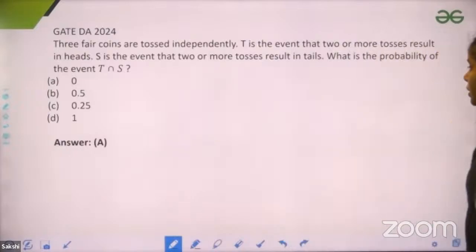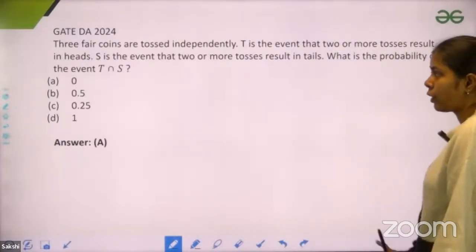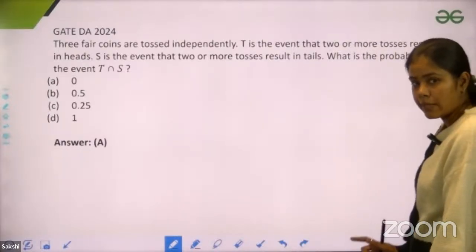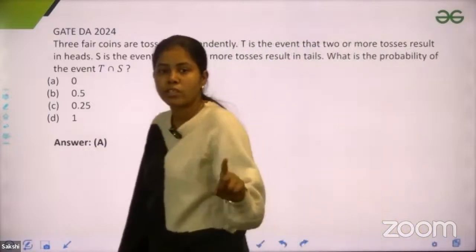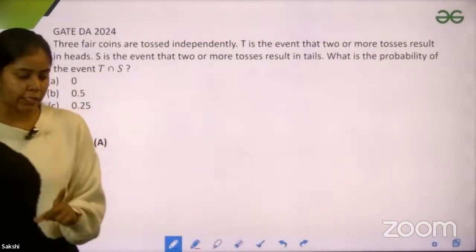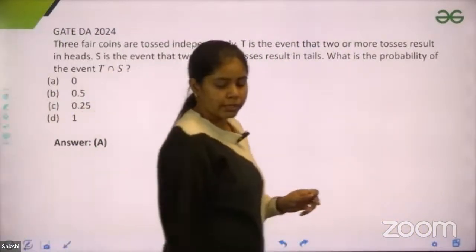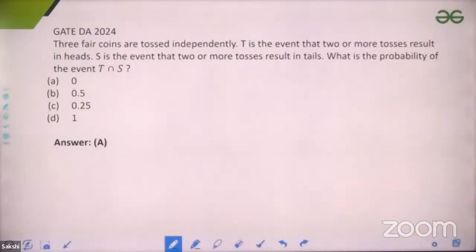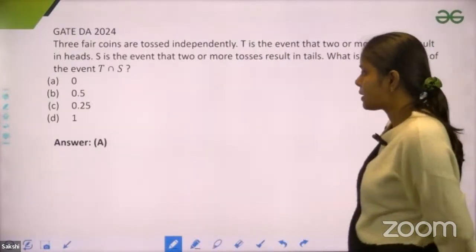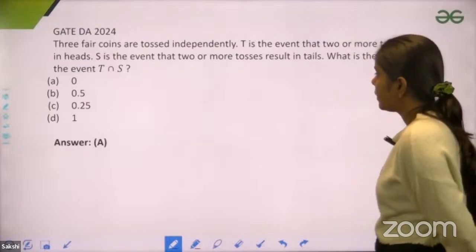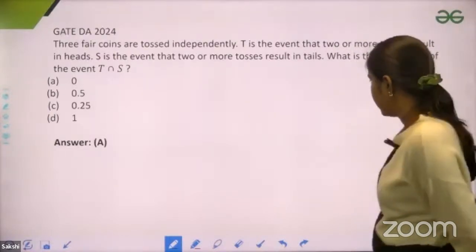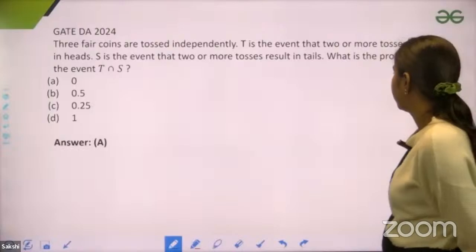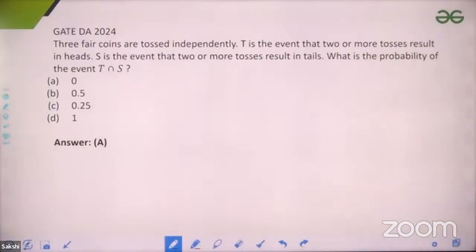This is the next question. Again, this is a question from GATE DA 2024. Guys, see, they have asked lots of questions. This is the third question we are discussing from GATE DA. The question says that 3 fair coins are tossed independently. T is the event that 2 or more tosses result in heads. S is the event that 2 or more tosses result in tails. What is the probability of the event T intersection S?